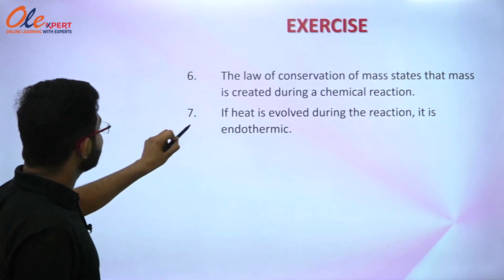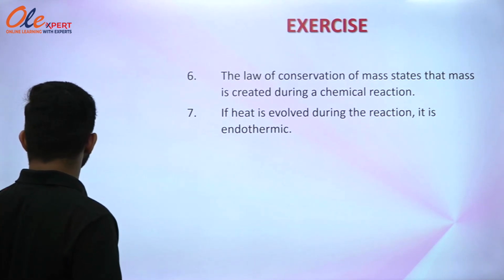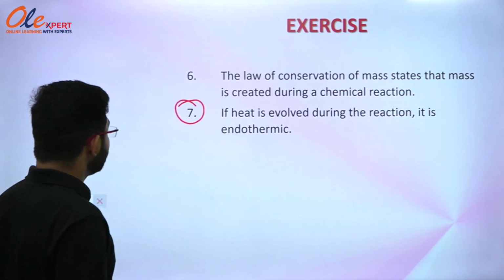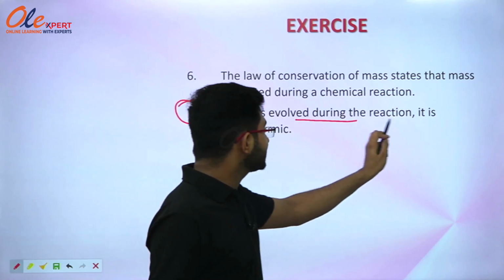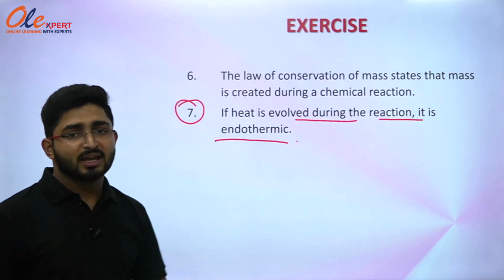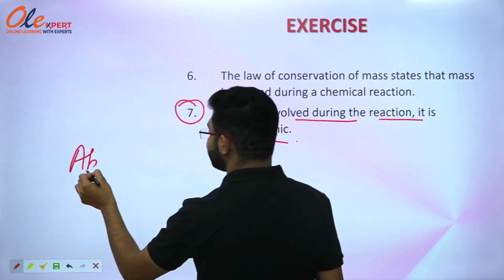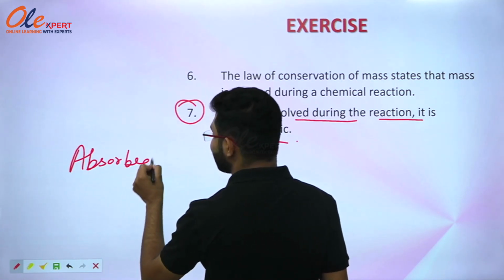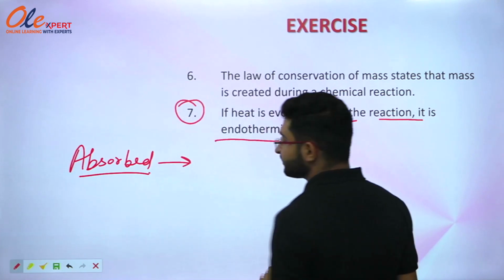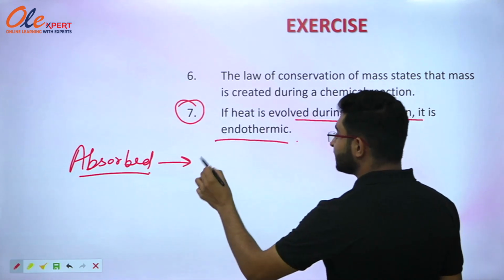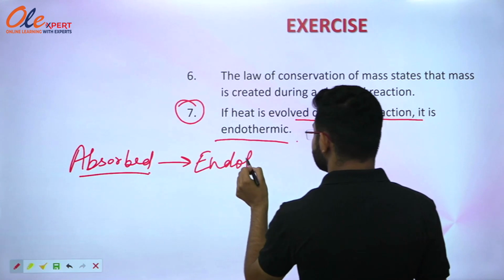Now we are going to move with the next part, that is, if heat is evolved during the reaction, it is endothermic. We have studied in previous chapters that whenever heat is absorbed during a chemical reaction, that reaction is known as what? Endothermic reaction. Exactly.